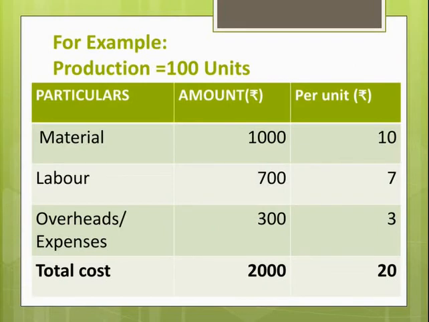Say for example, for production of 100 units of a product, total cost of material consumed is rupees 1000, labor cost is rupees 700, and overheads are rupees 300. Then total cost of a product will be rupees 2000. Now for ascertaining per unit cost, we have to simply divide amount with units.